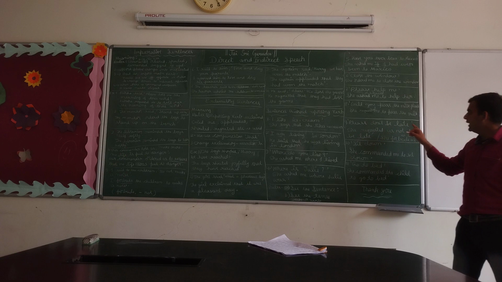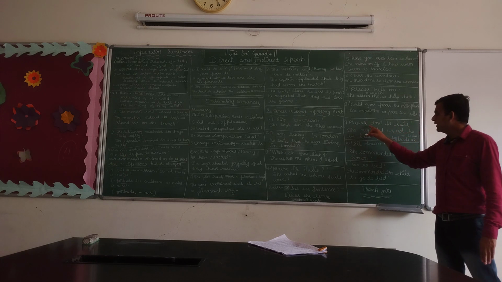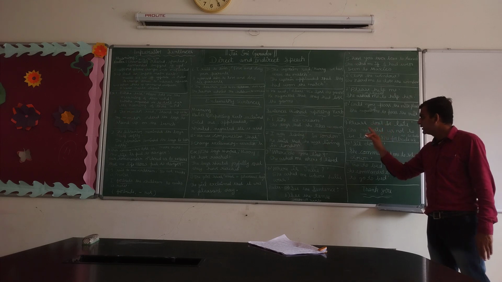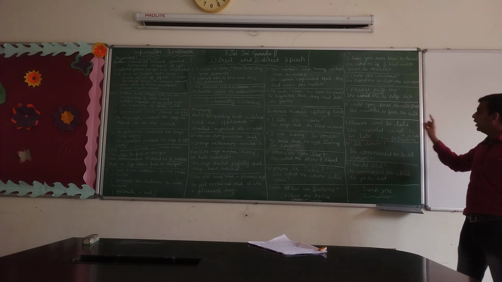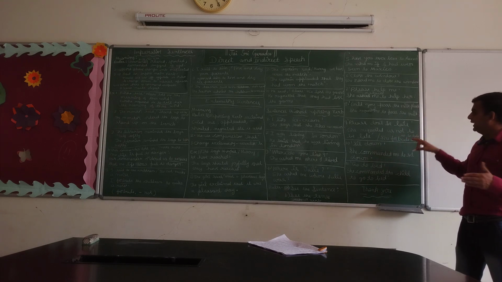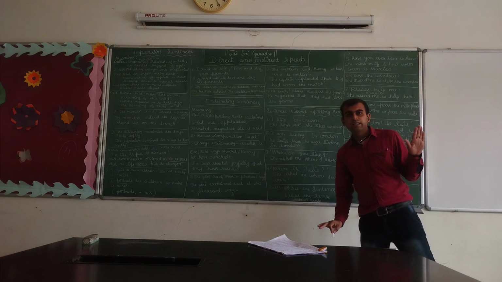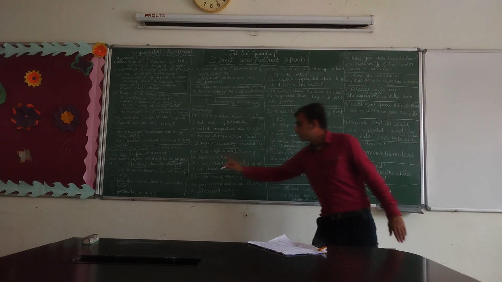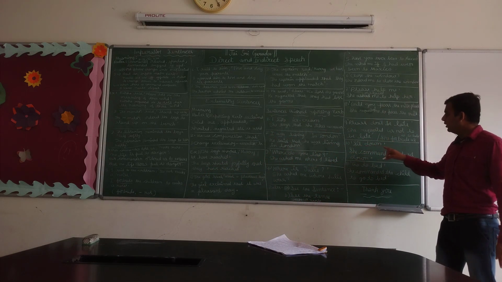Next, please don't be late. How do we make this sentence from direct to indirect speech? There are two ways. First one, she requested us not to be late. Second one, she forbade us to be late. If there is forbade, which is already considered negative, we don't use not in the reported speech.